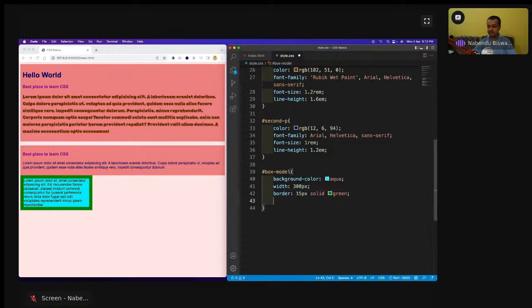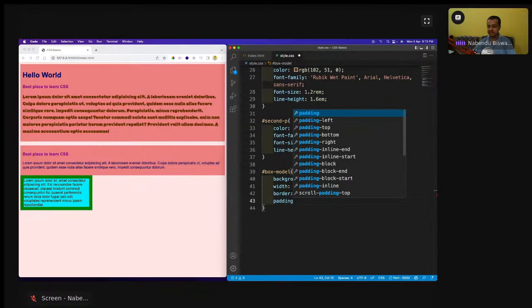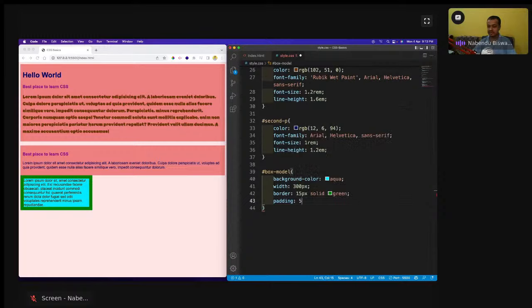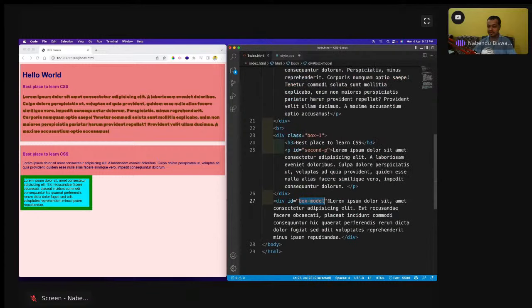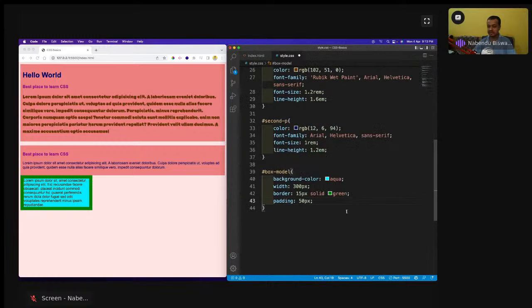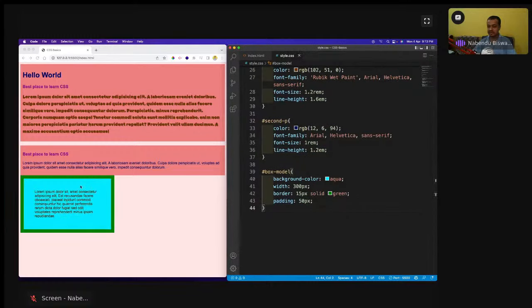So what is a padding? So if I give padding like 50 pixel, I'll give in padding. See closely, this thing is there. I'm giving the padding in this box model. Box model is having this lorem ipsum only. So I will give this padding 50 pixel. See this, there is a space outside this is forming. This is known as a padding. A space outside it is known as a padding.